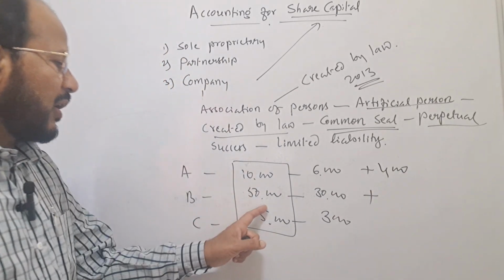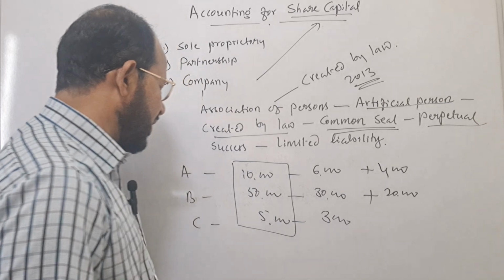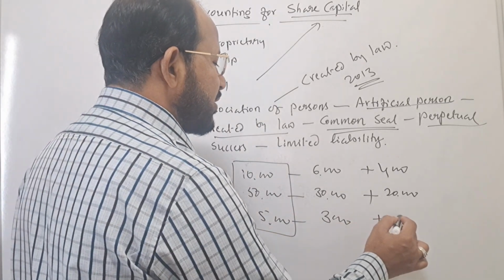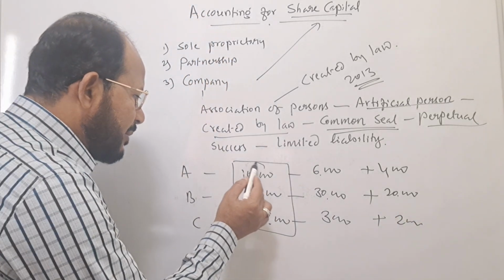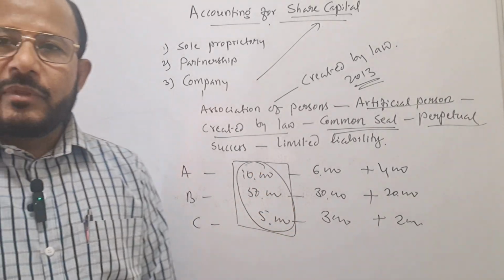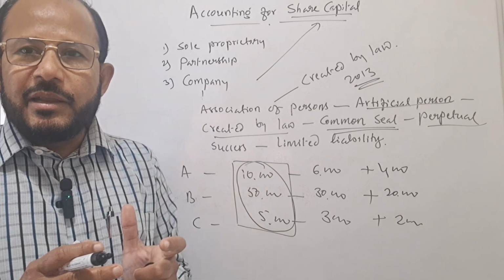Next, B has already paid rupees 30,000 and 20,000 is to be paid by Mr. B. And C has paid rupees 3,000 and the remaining balance of rupees 2,000 is his liability. It means the maximum liability doesn't exceed the amount of their investment. This is called limited liability.